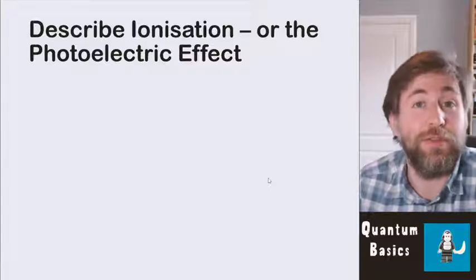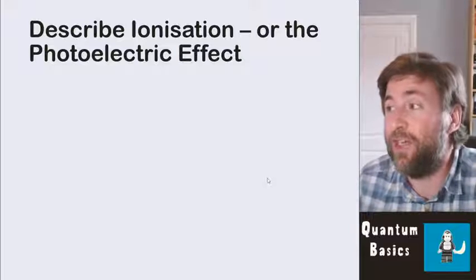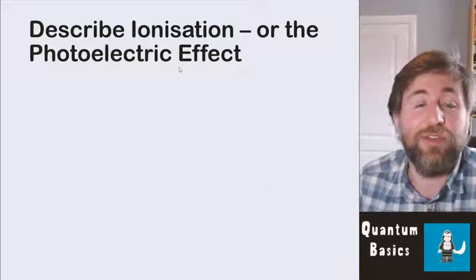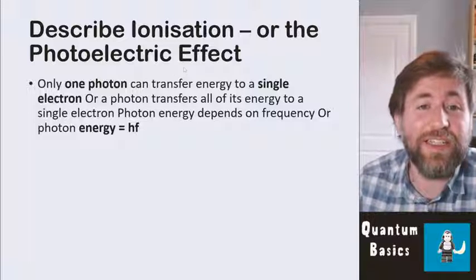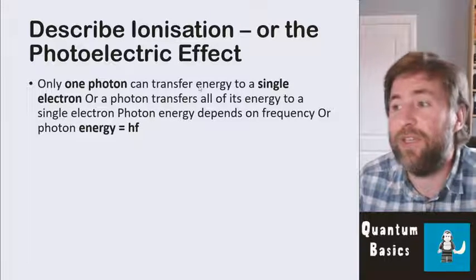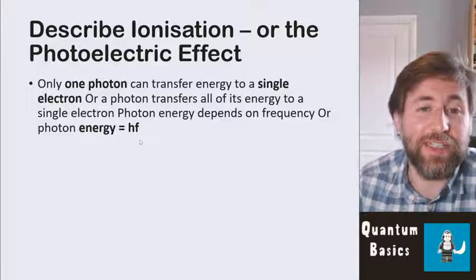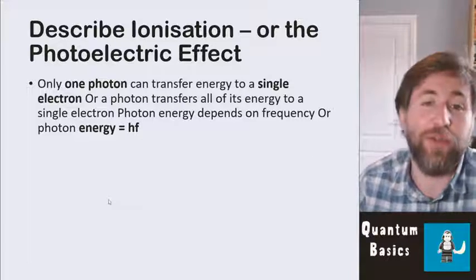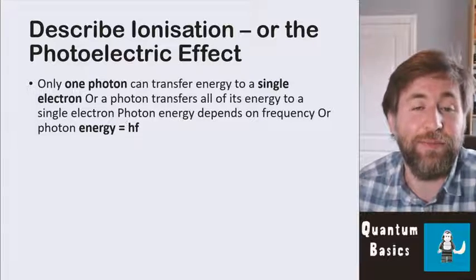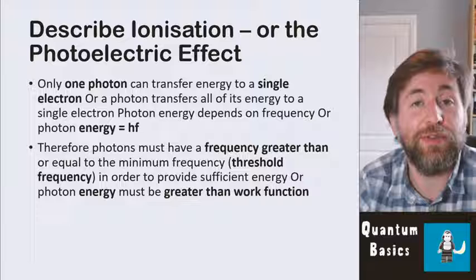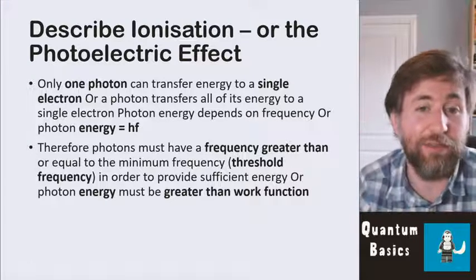ionized. So if you're asked to describe ionization, or maybe you're asked to describe the photoelectric effect, which is the same kind of idea, where we've given an electron enough energy to leave the atom, we're talking about individual photons interacting with individual electrons, and we're talking about the energy of those photons being equal to hf. So in the photoelectric effect, we're talking about there being so much energy in the photon that the electrons actually left the atom. So therefore, we're talking about photons which must have a frequency greater than a minimum frequency for that electron to leave the atom, to be emitted from the atom.